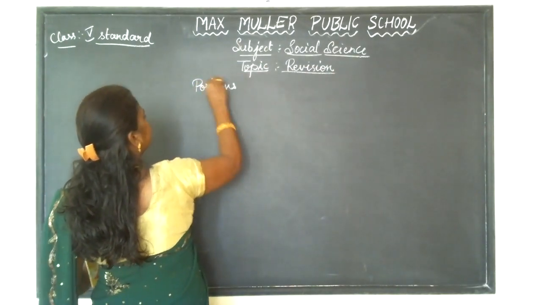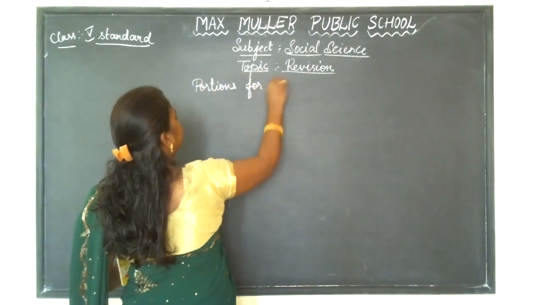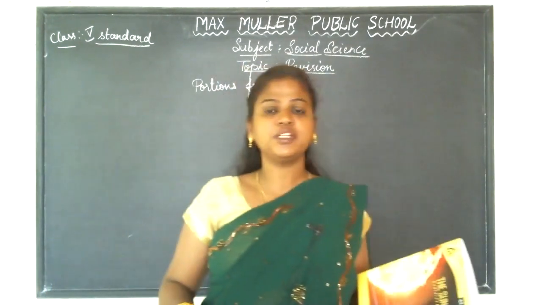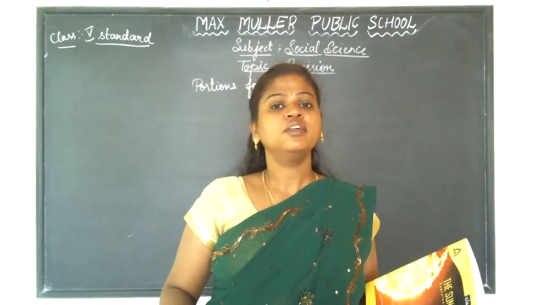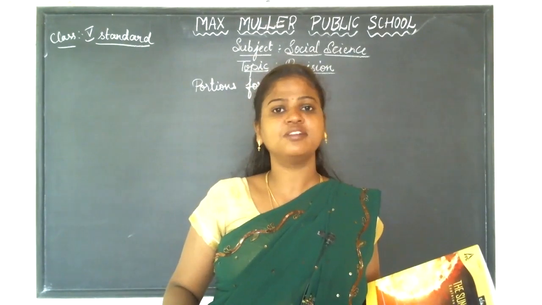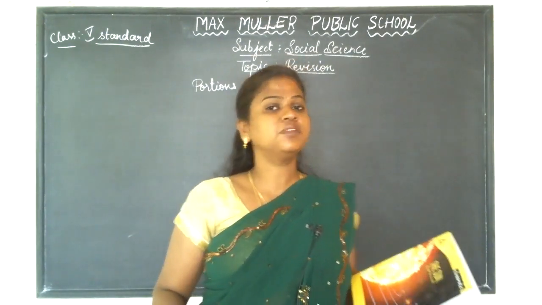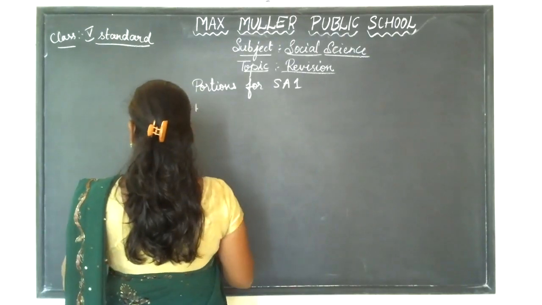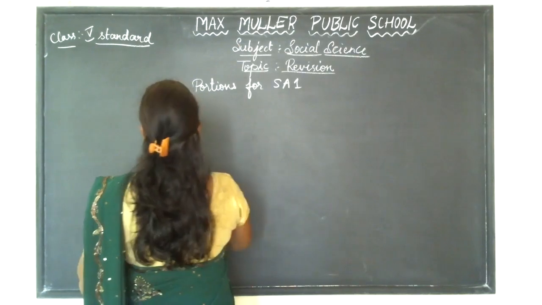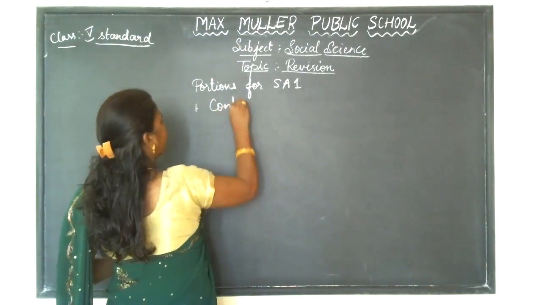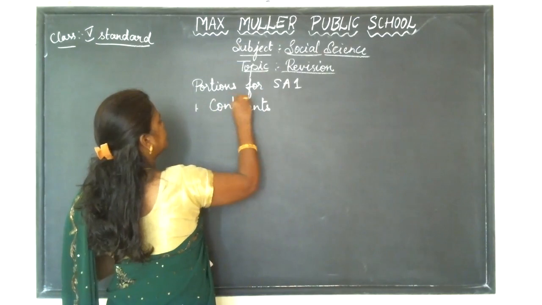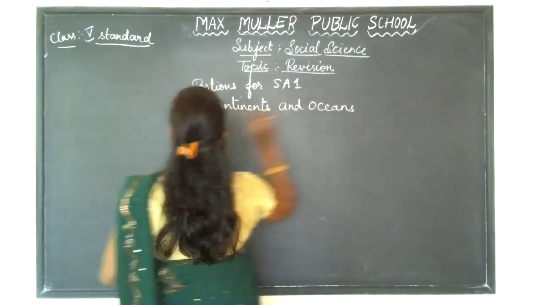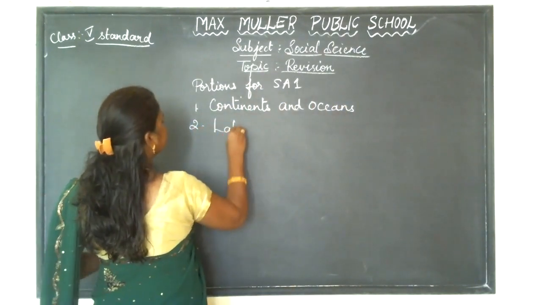We finished the 5 lessons and the questions for SA1. Children, the exams are being conducted from next week, that is the 27th, on Monday. So the portions for the subject social are the first lesson, continents and oceans. The second lesson, latitudes and longitudes.